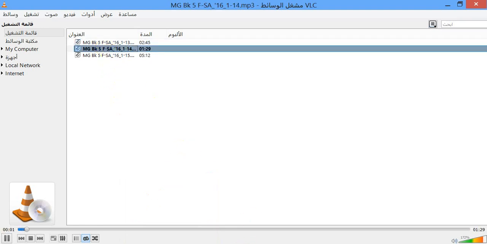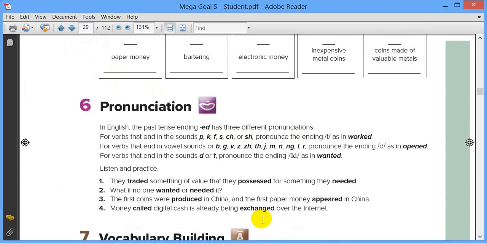Page 25. 6. Pronunciation. In English, the past tense ending ed has 3 different pronunciations. For verbs that end in the sounds p, k, f, s, ch, or sh, pronounce the ending t, as in worked.